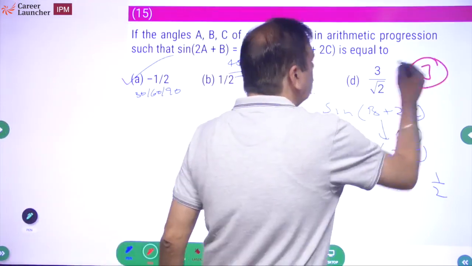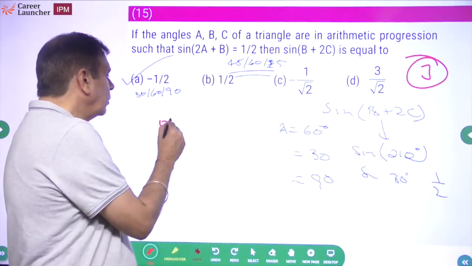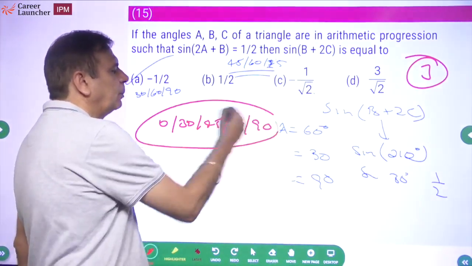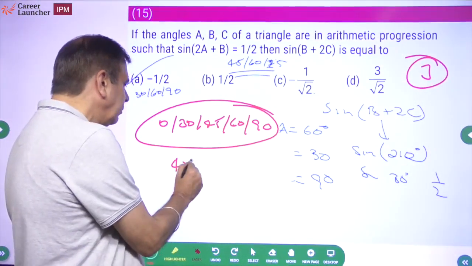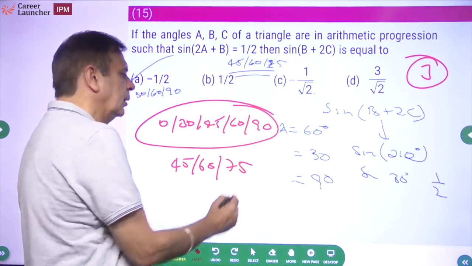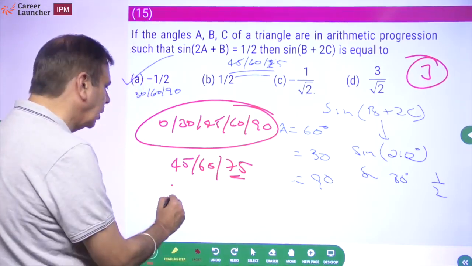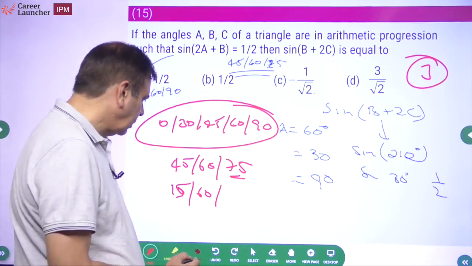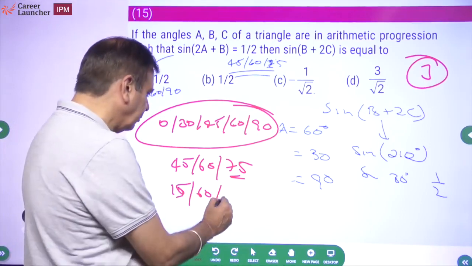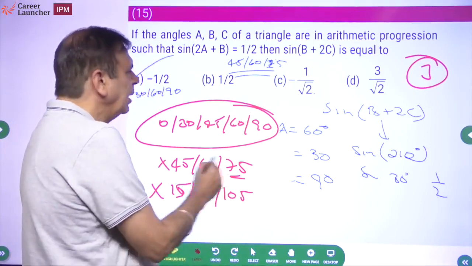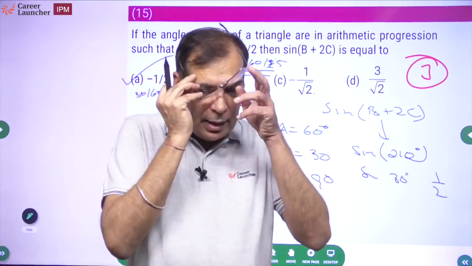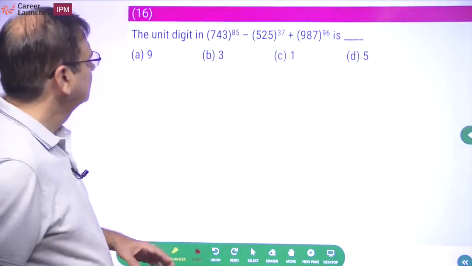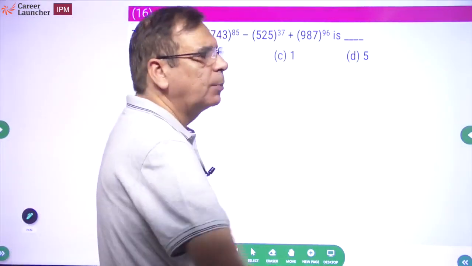Remember भैया, सवाल जो भी होंगे, they will give values of 0, 30, 45, 60 and 90. These are what they will always be playing around with. They will not give you a 45, 60, 75 right triangle, because इसकी problem है. Similarly, they will not give you a 15, 60, and what will be the next? 75. So 105. ये भी नहीं मिलेंगे, ये दो नहीं मिलेंगे। बाय एंड लार्ज 30, 60, 90 की ही कहानी आएगी आप जब करना है ये। ठीक है, नेक्स्ट क्वेश्चन। यार ये तो आना चाहिए। I don't think this should be a problem for you at all.